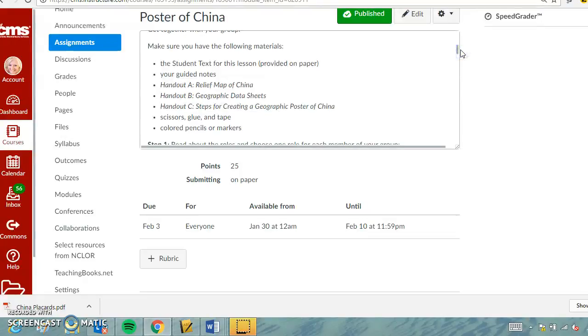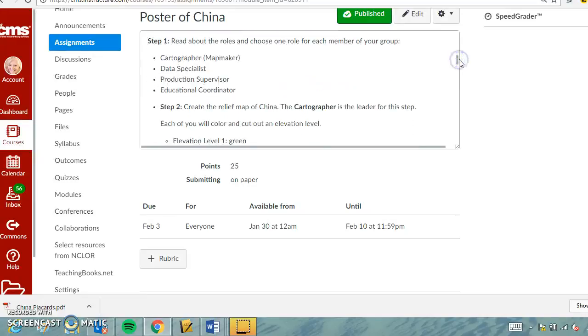Make sure you have the following materials. The student text provided for this lesson, I always say it's provided on paper, but it's actually in here, and I do have one paper set if you need a paper set. The relief map of China, which is handout A that I will provide, the geographic data sheets, handout B that I will provide, and handout C, the steps for creating a geographic poster of China. There's a class set. You will need scissors, glue, and tape. Colored pencils or markers. Crayons are fine as well.